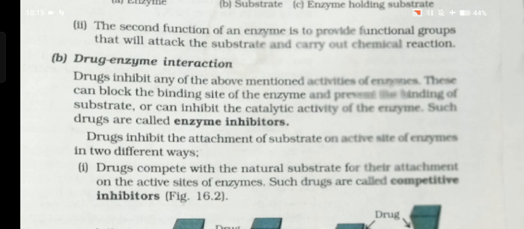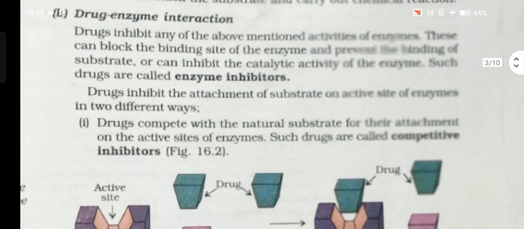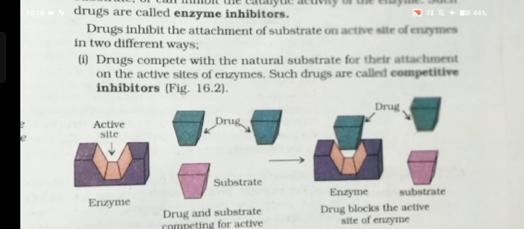Drugs inhibit any of the above mentioned activities of the enzyme. These can block the binding site of the enzyme and prevent the binding of the substrate, or can inhibit the catalytic activity of the enzyme. Such drugs are called enzyme inhibitors. Drugs inhibit the attachment of the substrate on the active site of the enzyme in two different ways. Number one, drugs compete with the natural substrate for their attachment on the active site of the enzyme. Such drugs are called competitive inhibitors.